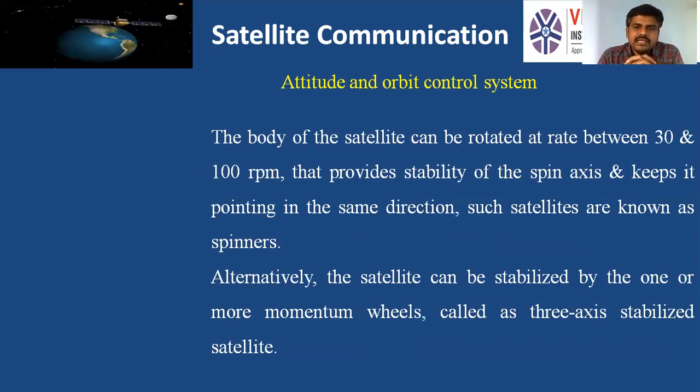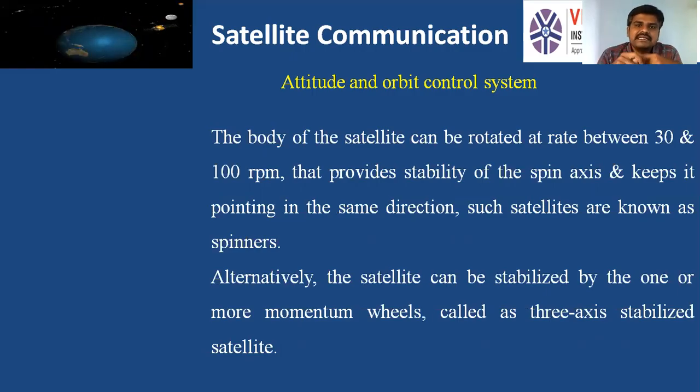You see, the body of the satellite can be rotated at a rate between 30 to 100 RPM. That provides the stability of the spin axis and keeps pointing towards the same direction, that is towards the earth station. And that kind of satellites are called the spinner satellites. What is a spinner satellite?